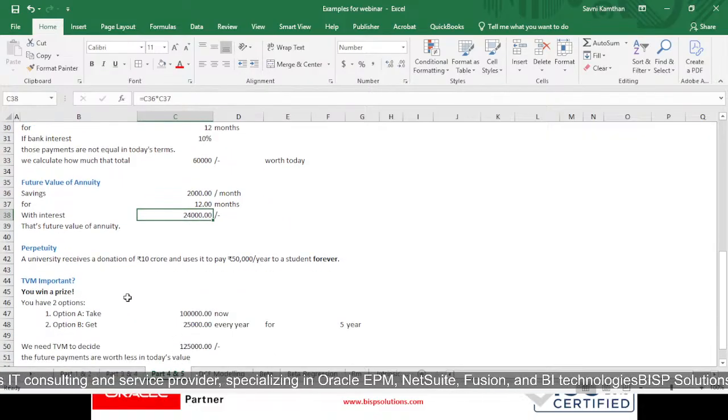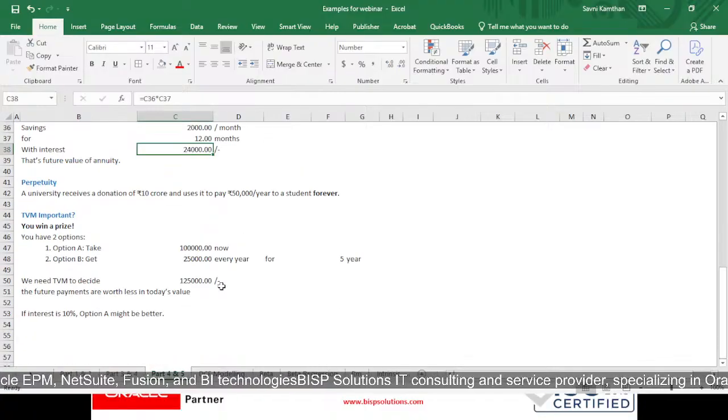Then comes perpetuity, which we also discussed in today's session. A university receives a donation of 10 crores and uses it to pay 50,000 rupees every year to a student forever. That is what perpetuity means. Then comes the importance of TVM.